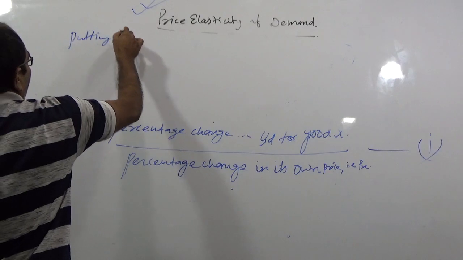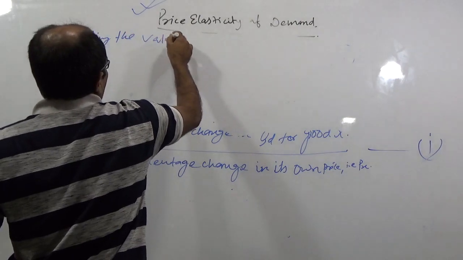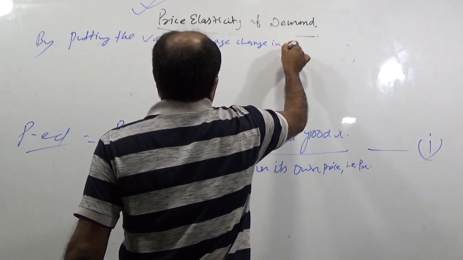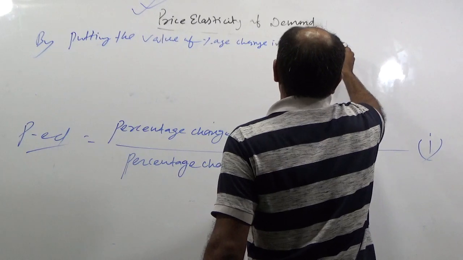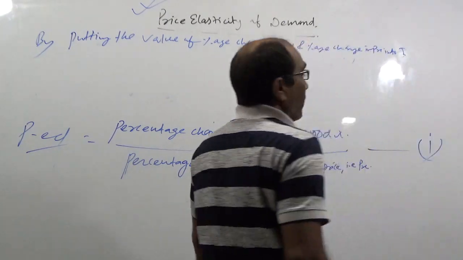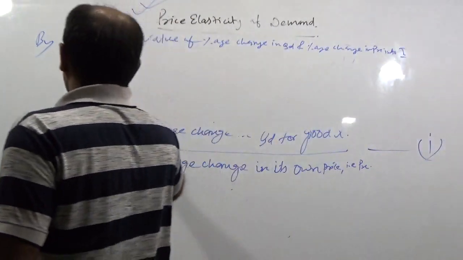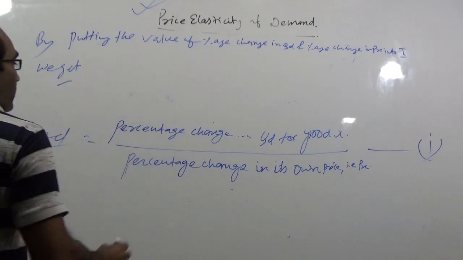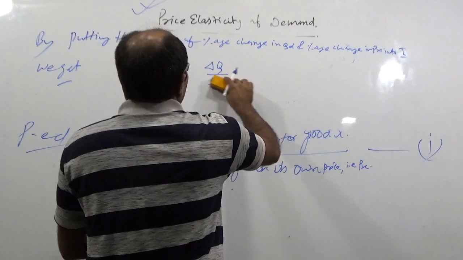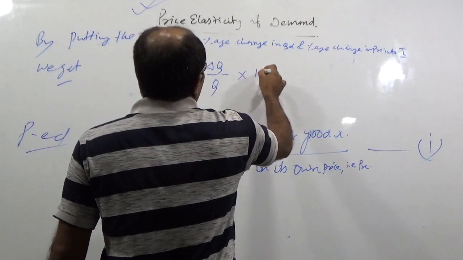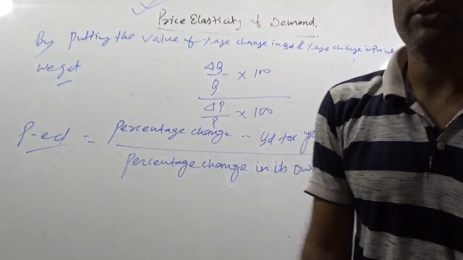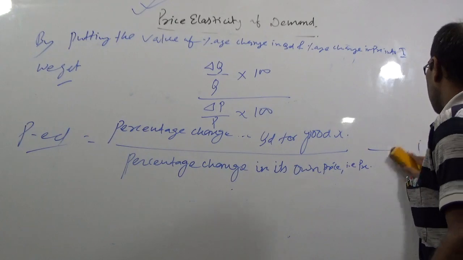Putting the value of percentage change in QD and percentage change in Px into equation 1, we get delta Q upon Q into 100 upon delta P upon P into 100. There are two possibilities you have.